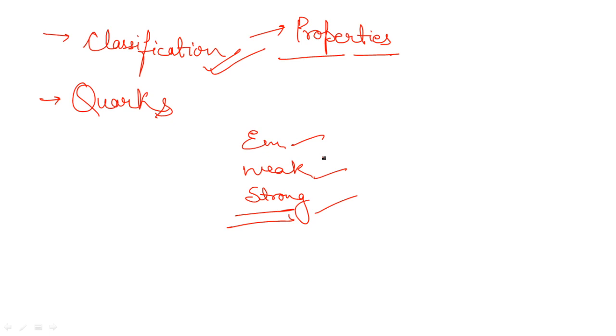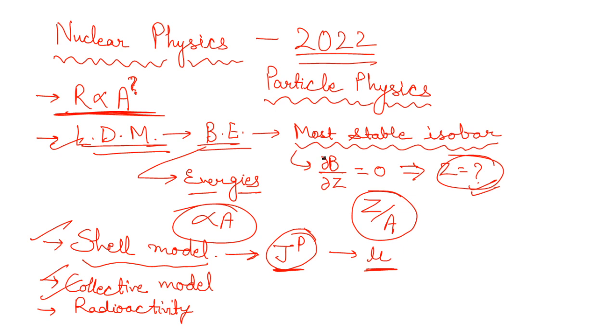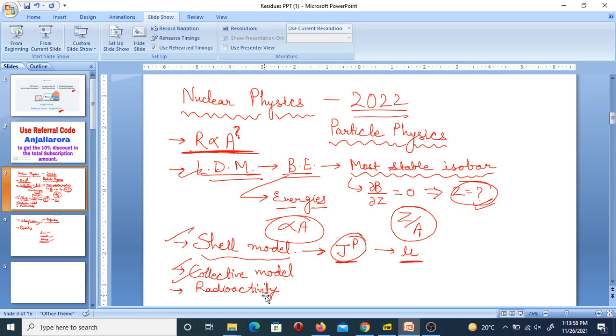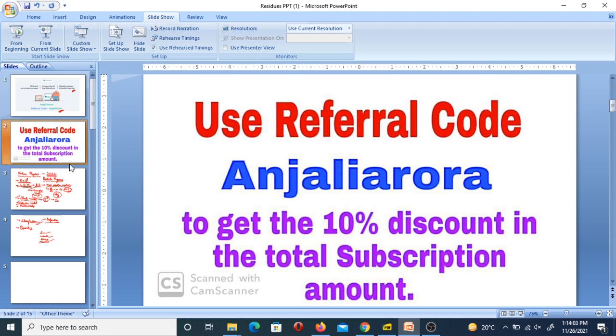So if you work on this section of the particle physics part, you will be covering everything most important, and mostly they ask questions from that section, and I think it will help you a lot. So guys, this is something you have to focus on more and more, and you can't skip any of these topics. I hope everything is clear to all of you, but in case you have any doubt, you can mention it in the comments and I will try to answer. You can start your preparation for nuclear physics this way right now, because you have less time, so you should start now.